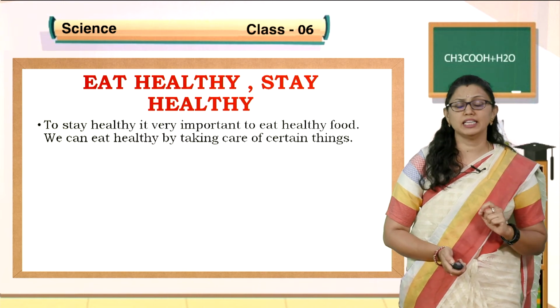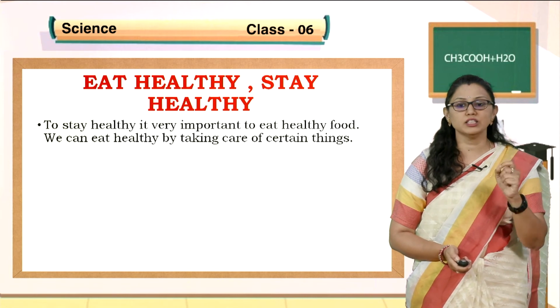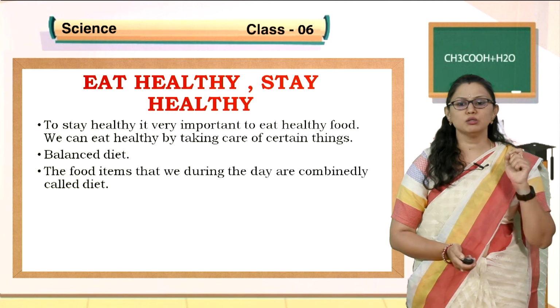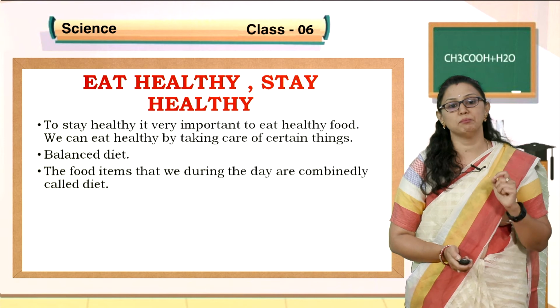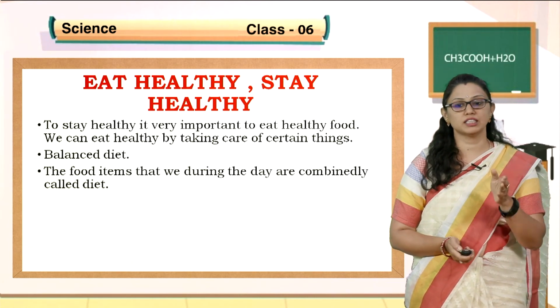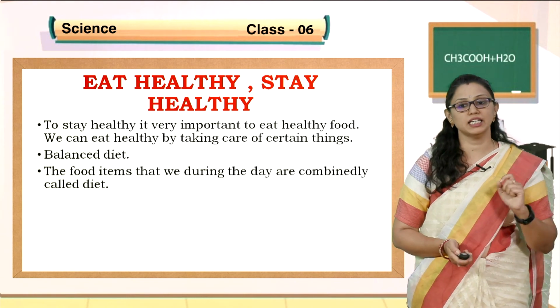We can eat healthy by taking care of certain things. Certain things you should know, that is nothing but the balanced diet. So, what do you mean by balanced diet? The food items that we eat during the day are combined and called diet. So whatever the food, morning breakfast, afternoon lunch and night dinner, all together combined is called a diet.